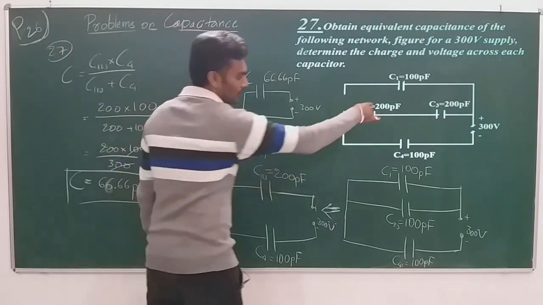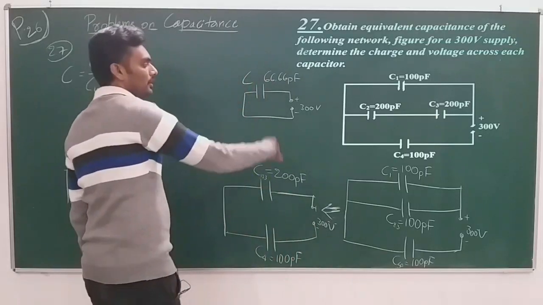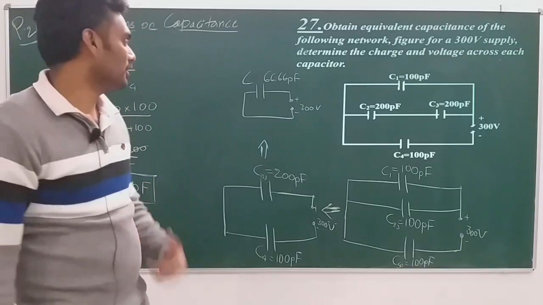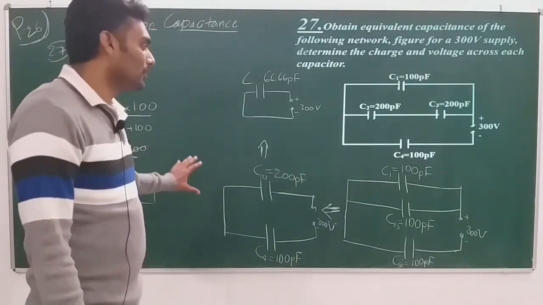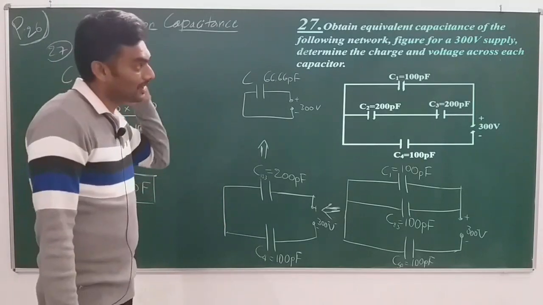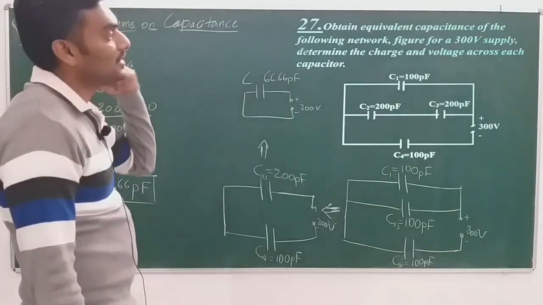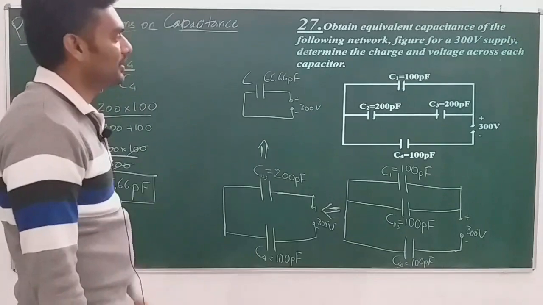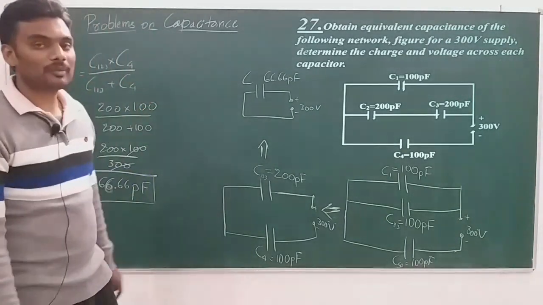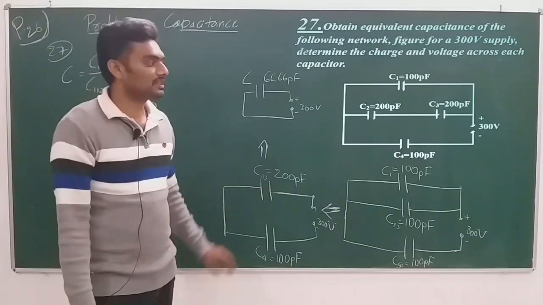But the questions asked here are different. This is one solution which will help you with this kind of problem, but the actual questions asked here are to determine the charge and voltage across each capacitor. So now we need to determine the charge and voltage across each capacitor.